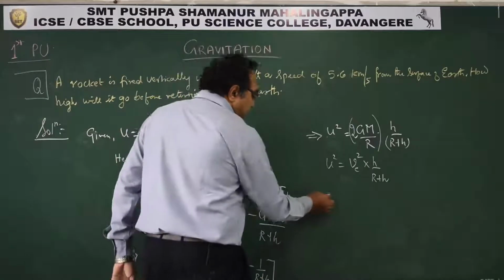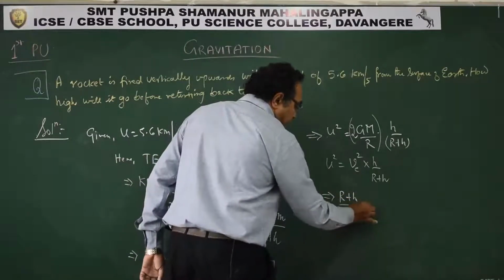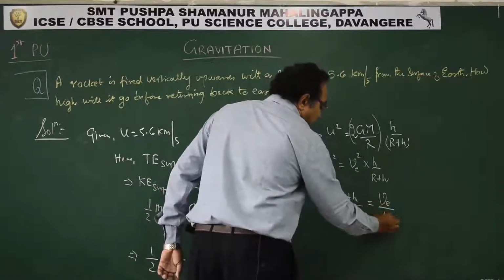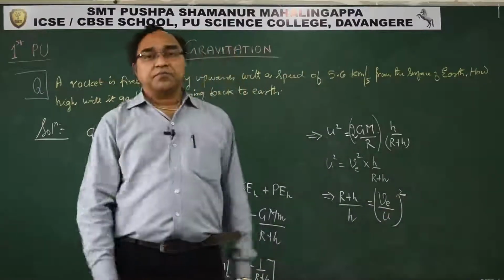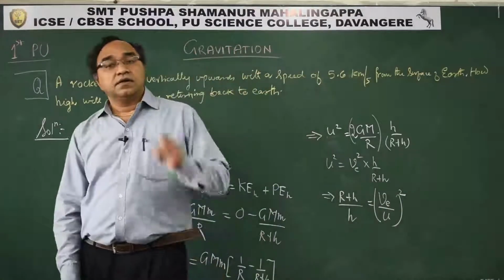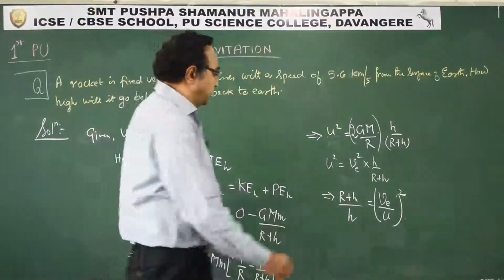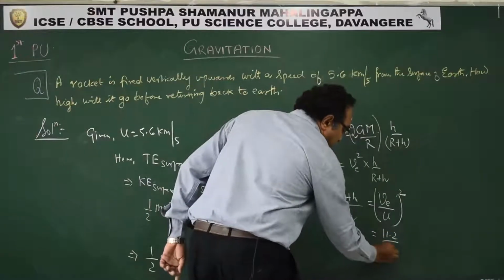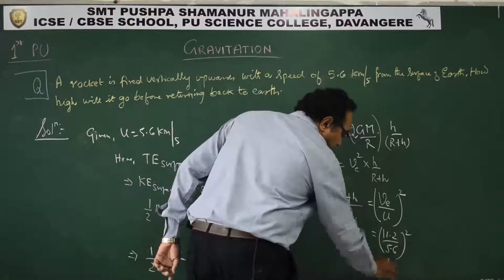So what we have now? r plus h upon h can be said as Ve upon u whole square. How much is escape speed from the surface of Earth? 11.2 km per second. And u is how much? So this is 11.2 upon 5.6 whole square. So that is how much? 4.